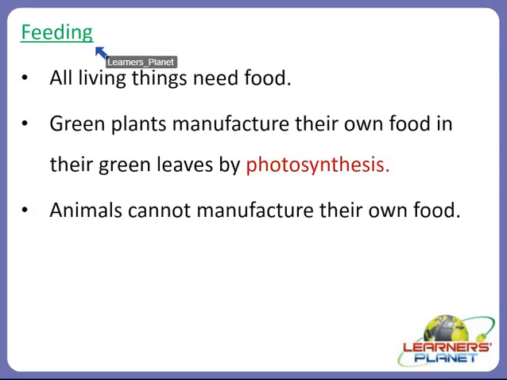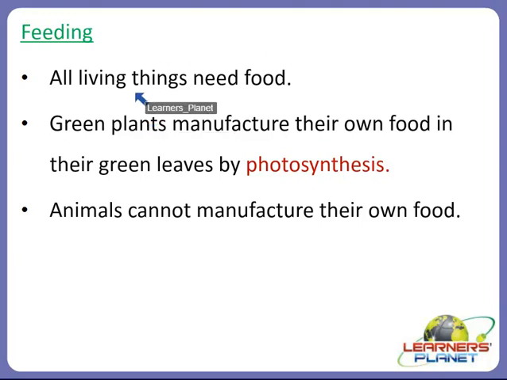Next one is feeding. Feeding is also an important characteristic. All living things need food. Like green plants, they manufacture their own food in their green leaves by photosynthesis. But animals cannot manufacture their own food. Animals search food here and there. They are not like plants that can manufacture their own food. Even human beings cannot manufacture their own food.